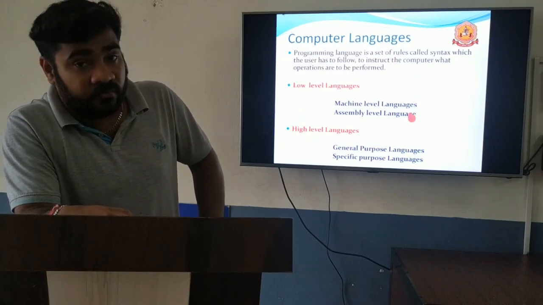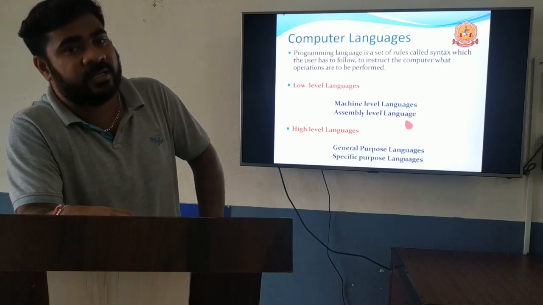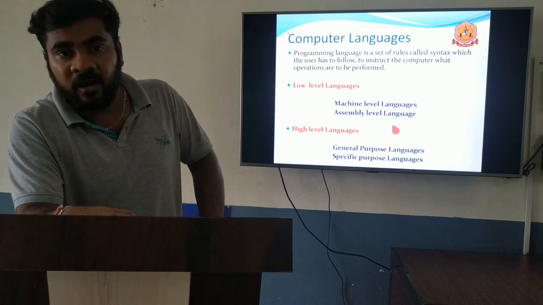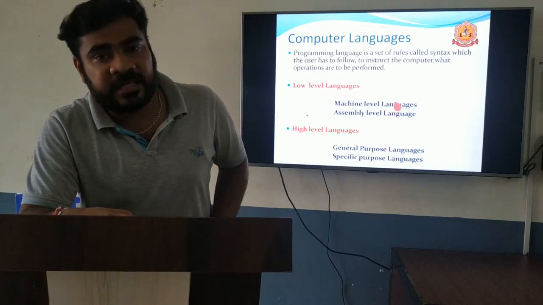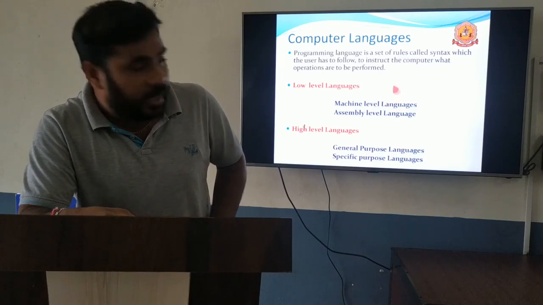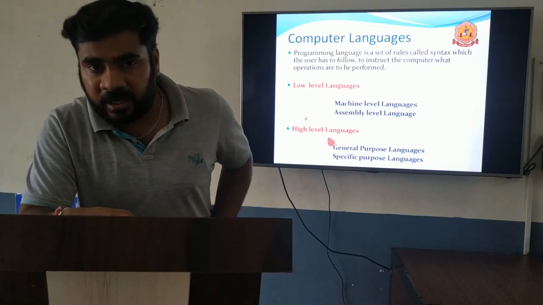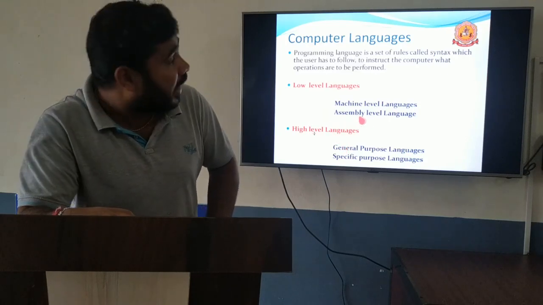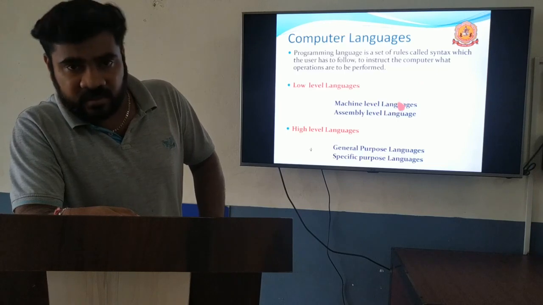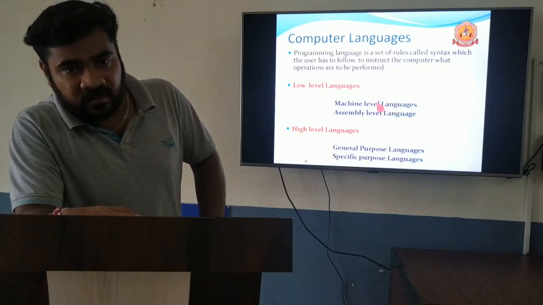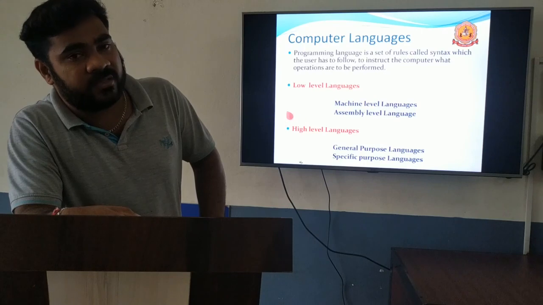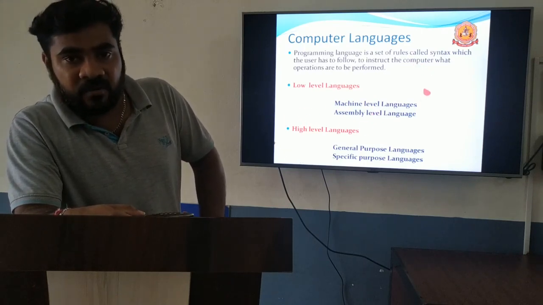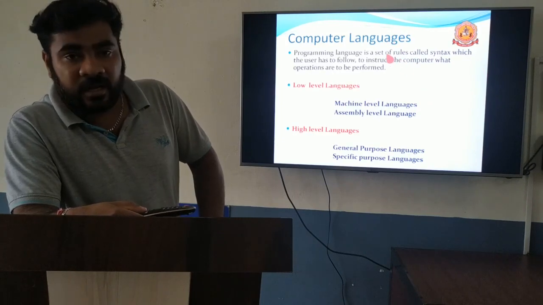It is a set of rules. If you take the normal English language, it contains its own grammar. If you take any other language, Kannada or Malayalam or any other, each language contains its own grammar. Like that, computer languages also contain their own grammar. That grammar is known as syntax or rules. We have to follow the particular rules to use the computer language. If you are using English, you have to follow the grammar. Same here, if you take a computer language, you have to follow the syntax given in the language.